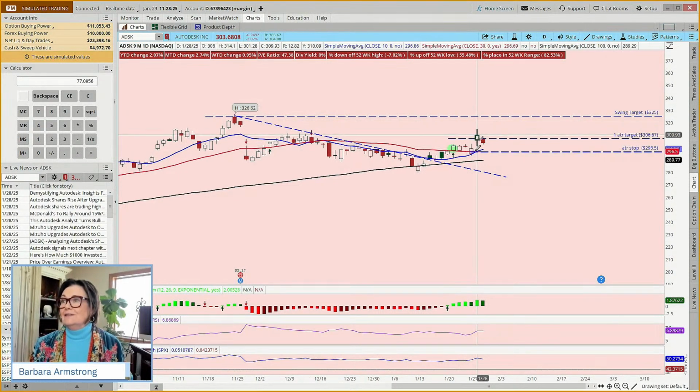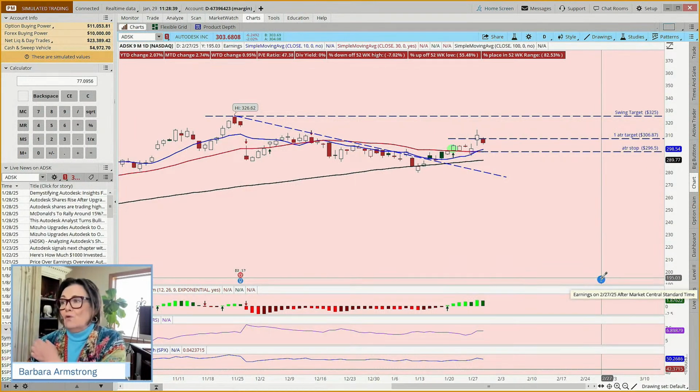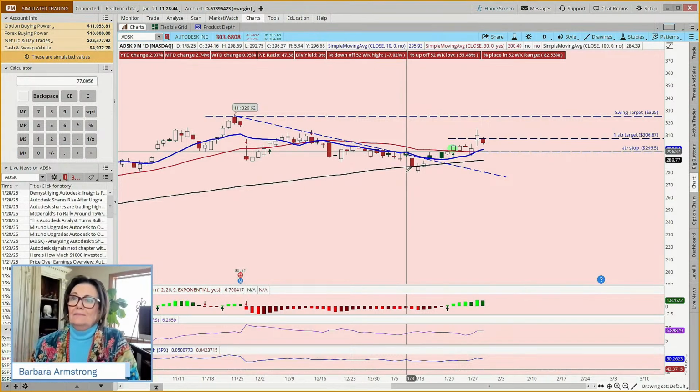Now we're still in the stock, and with the stock, we didn't have the same target. Instead of having a 1 ATR target, we set a swing target, and that one is still kind of moseying along. Our intention is to be out before earnings at the end of February. So we still have lots of time for that one to percolate.